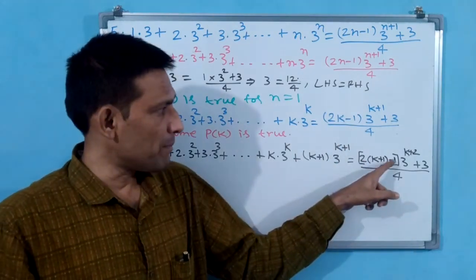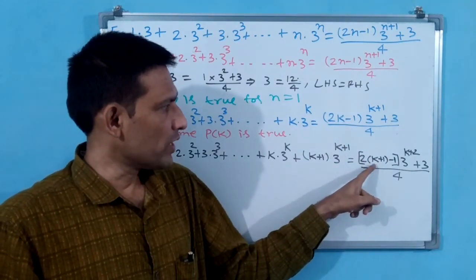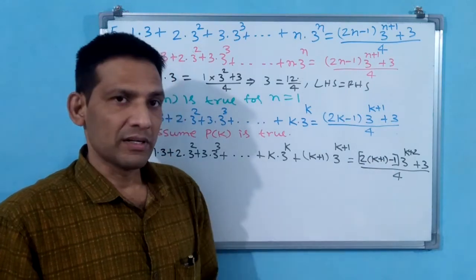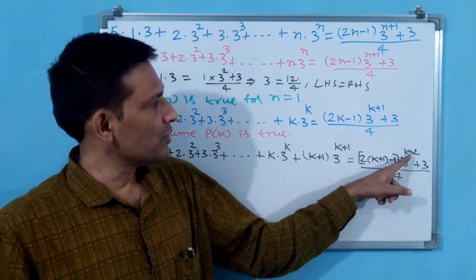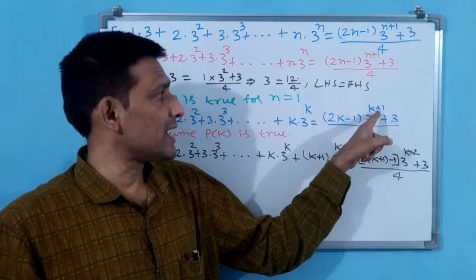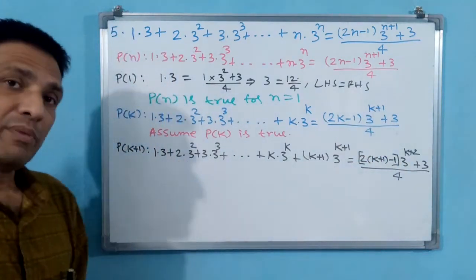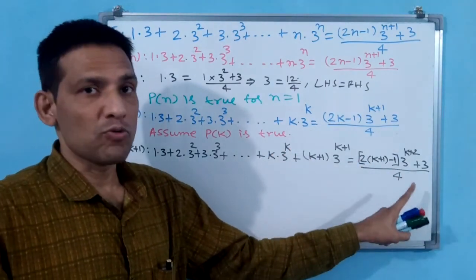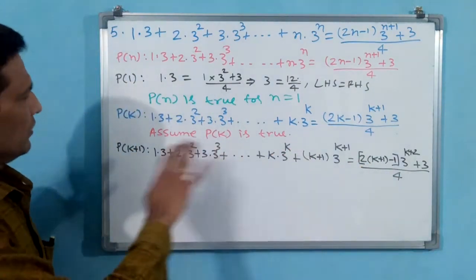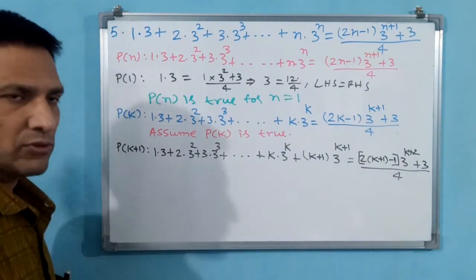But 2k plus 1 has to come. You see, 2k plus 2 minus 1, plus 2 minus 1, 1 will come, 2k plus 1 will come. Okay? 3 power k plus 2. Here, see, addition is there, directly you can write k plus 1 plus 1, k plus 2. But when multiplication is there, a little bit carefully you have to write. Okay, this we have written k plus 1 also.